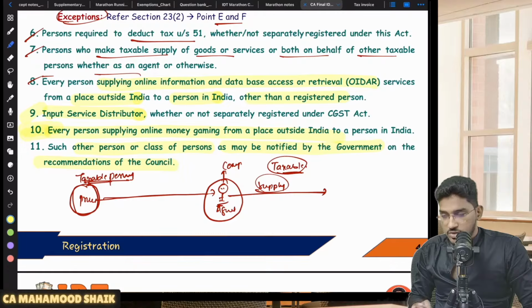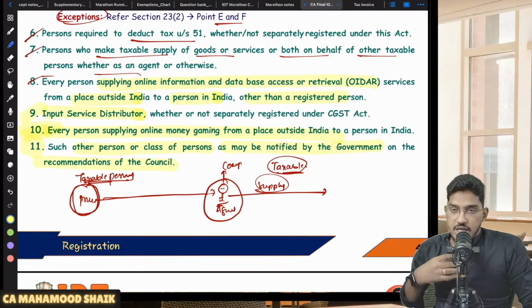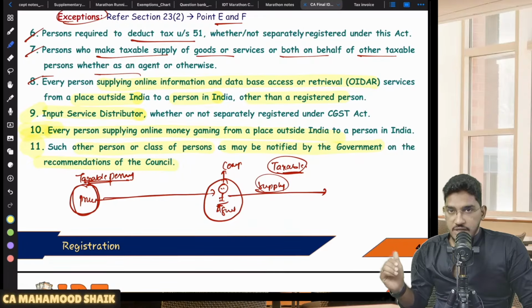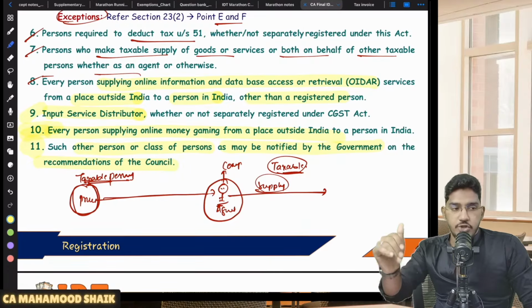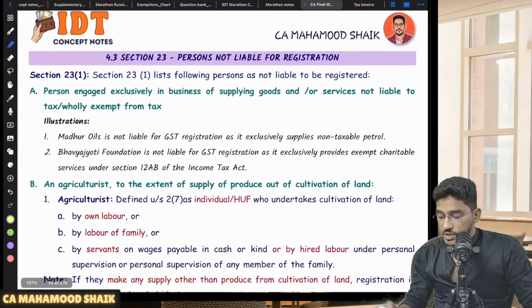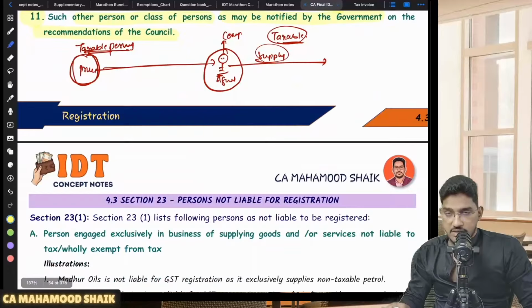So till here the list is already notified, but they have one more residuary power. They have reserved one more power. So by way of this point number 11, the government is reserving the power in future. If the government wants to notify any new persons or other class of persons to be liable for compulsory registration, they can bring new people also under this category. Okay, right. So this is regarding the persons who are liable for registration compulsorily, and related relaxations we have also seen.